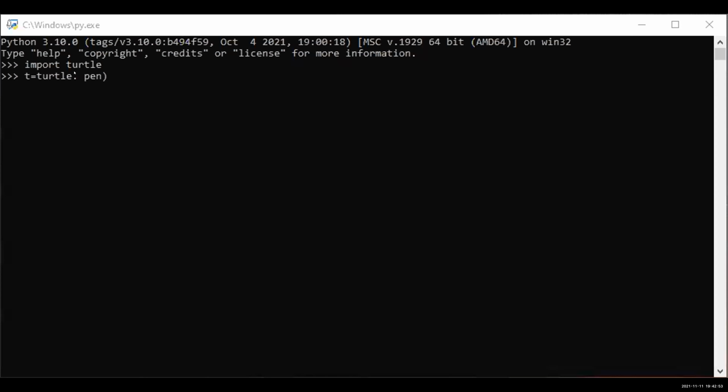Ma'am, I have written the code. Ma'am, after this, what we want to do? Erase. There is a mistake. See, after pen, P should be capital. Ma'am, there should also be a space after is equal to. No need of space. It's okay. Yes, put the bracket. Not this one, the other one. The opening one, after that you have to close. Press enter.